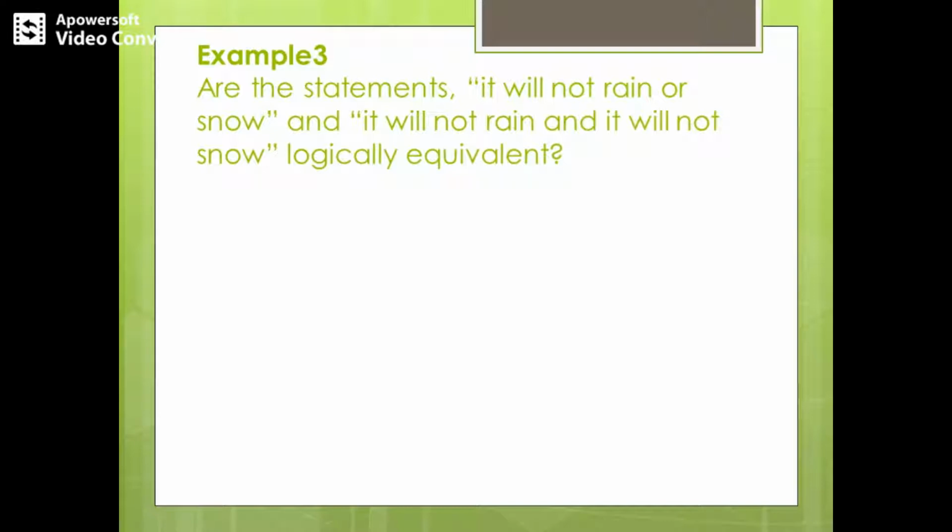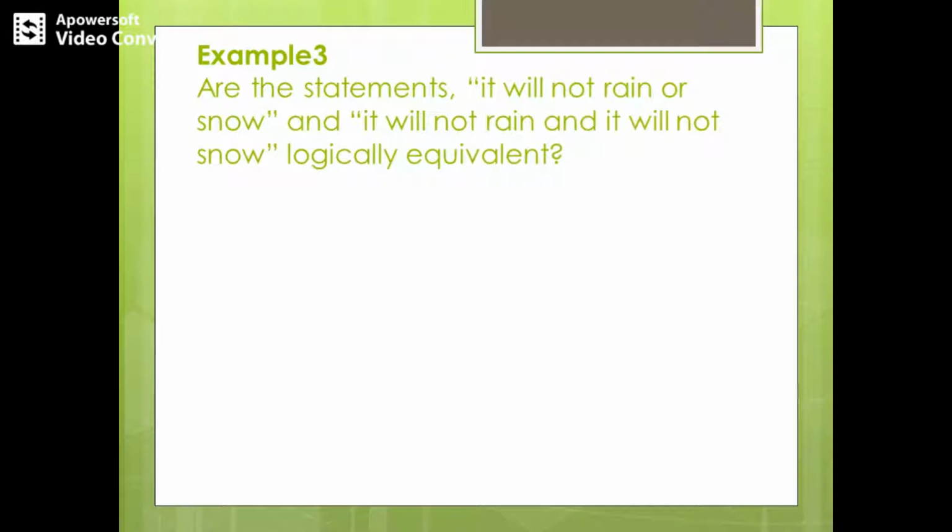After symbolizing these statements, we need to construct a truth table and find out whether the truth table columns are identical. For example, here we have two statements: it will not rain or snow, and the next statement, it will not rain and it will not snow. So are these two equivalent?